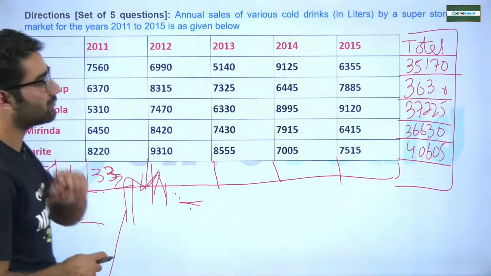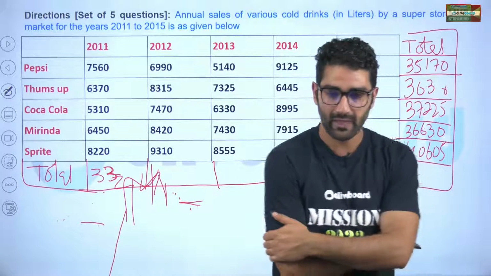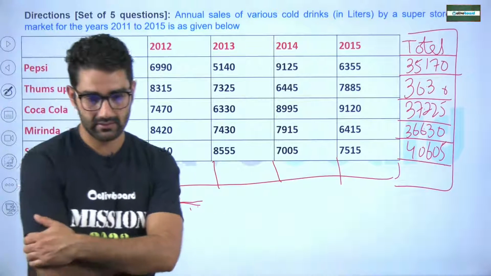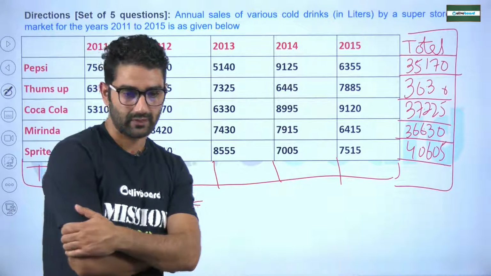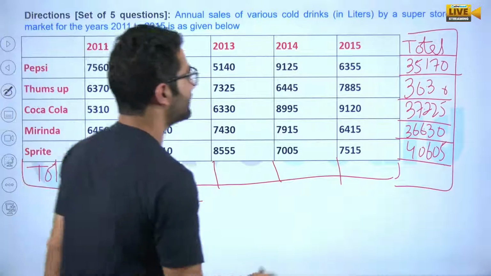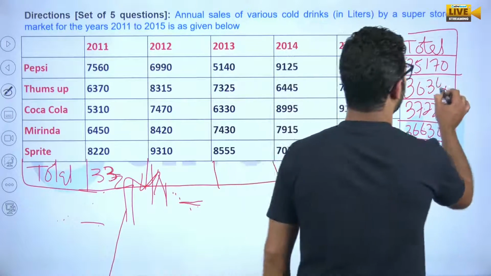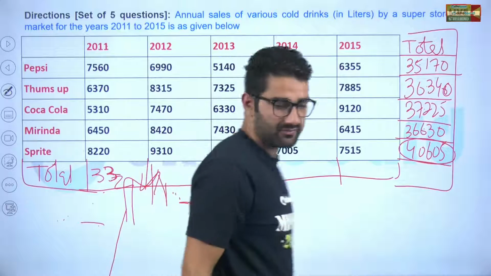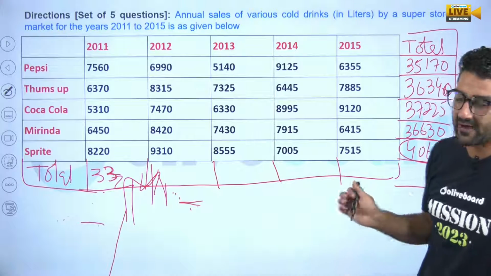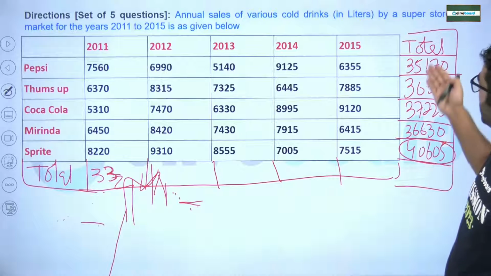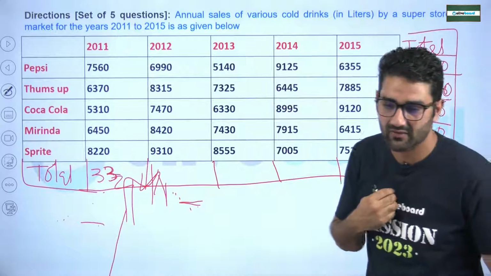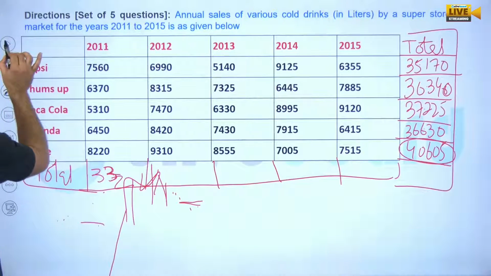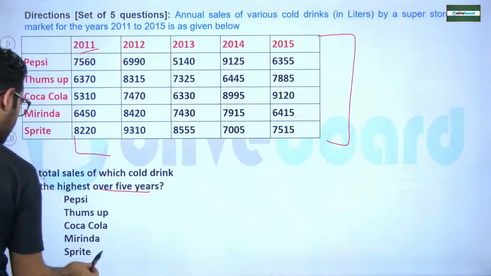So what is the highest over 5 years? Can you figure it out? Great, my dear. So Thumbs Up is how much? 36340. Okay, no problem. I think Sprite has the maximum sale overall. You can find that, sir, by checking. It is 4,000. These all are 3,000, 3,000, 3,000. So yes, Sprite will be the correct option. Hope you guys have the table. You can easily check: Sprite, that is option number E.